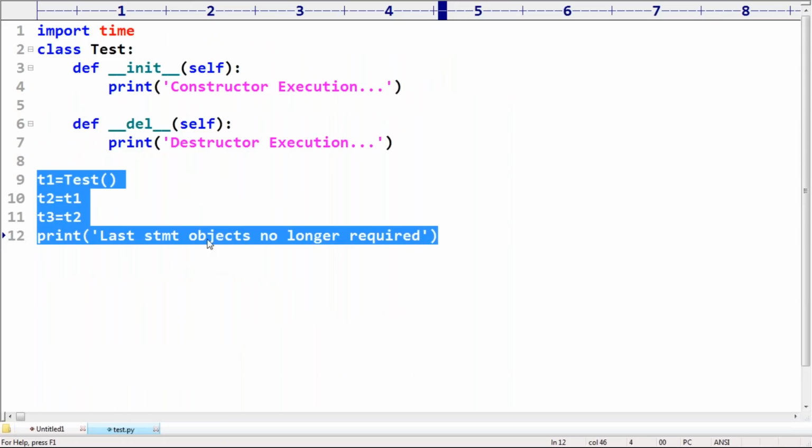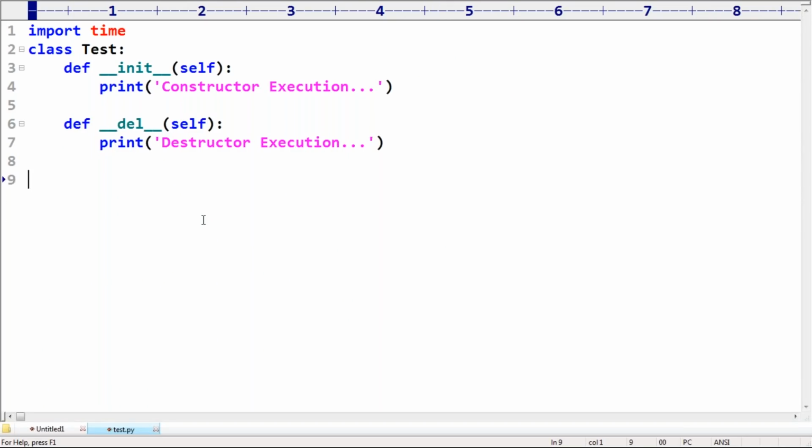Same program. I'm taking one list, sir. The list is equal to test: first test object, second test object, third test object. How many objects got created? Can you please observe? 3 objects created. 3 times the constructor is going to execute.